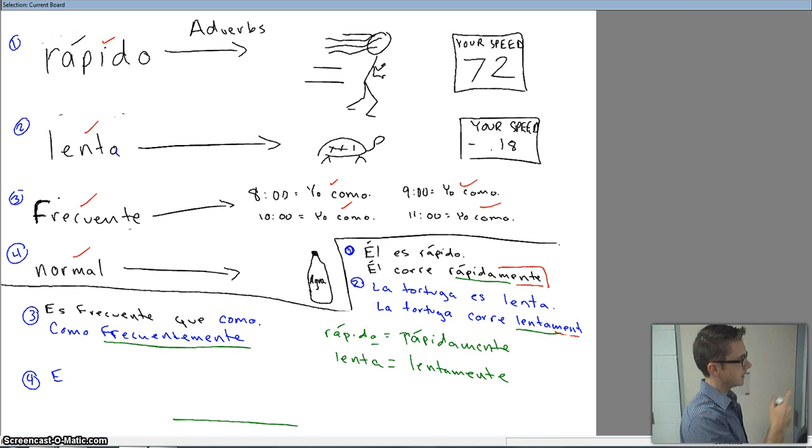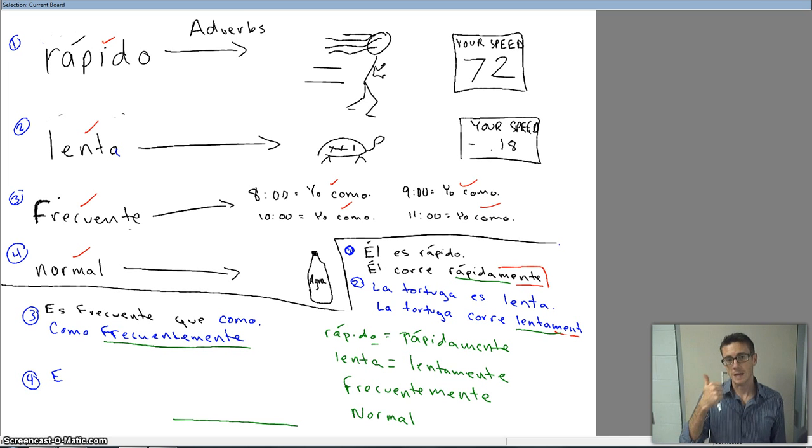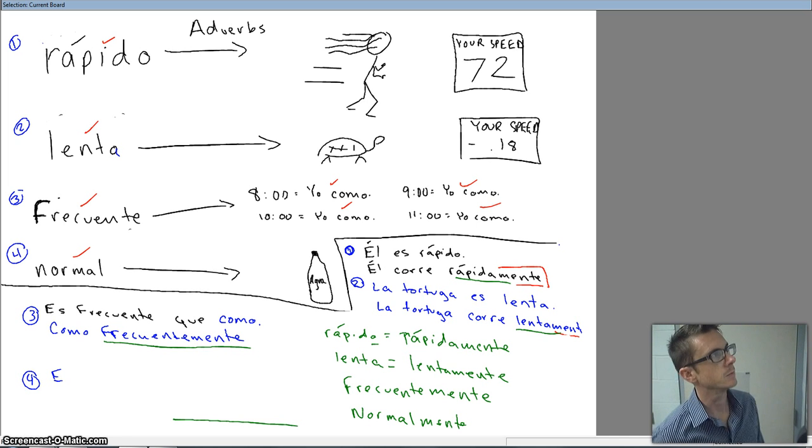Now with these, it ended in E. Frecuente doesn't need any changing. Okay? We just add mente. If it ends in E, inteligentemente. If you do something intelligently, you do it inteligentemente. There's no change. Normal, it ended in a consonant. So words like general will become generalmente. Normal becomes normalmente. Okay? Take a look at the pages in your book to focus on the one-word adjectives. You'll see that list there, and you'll recognize some of those words because it's some that we've seen before.